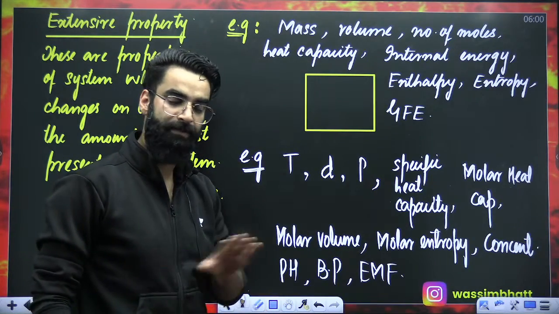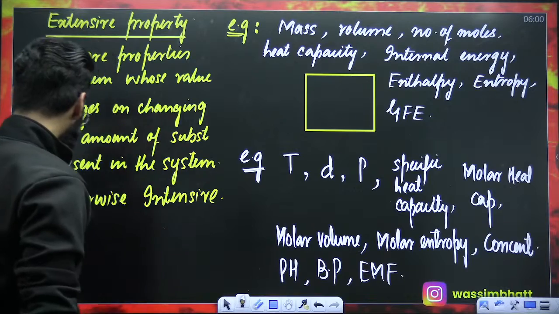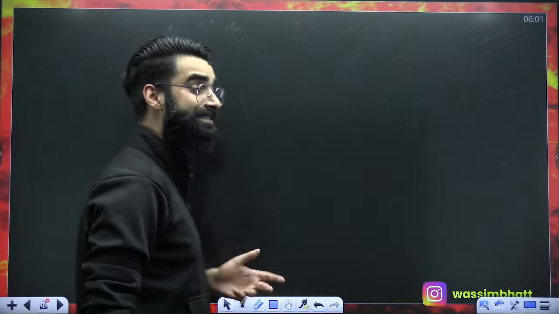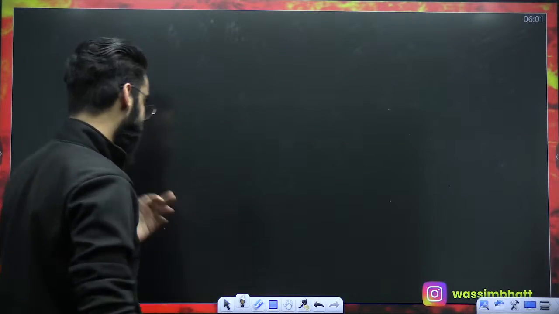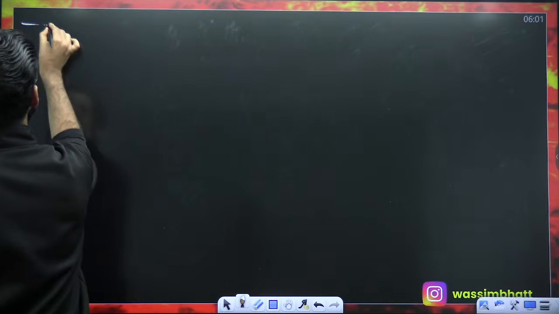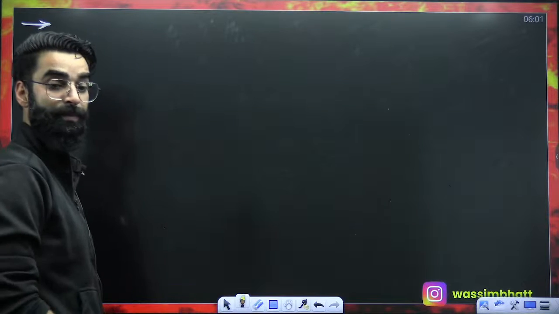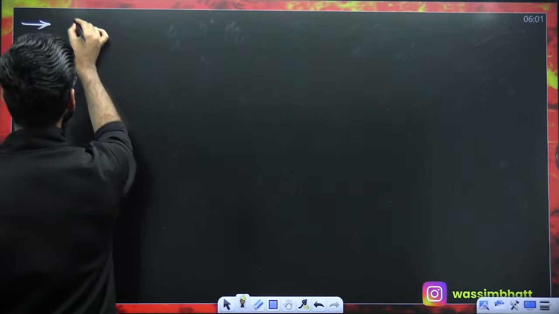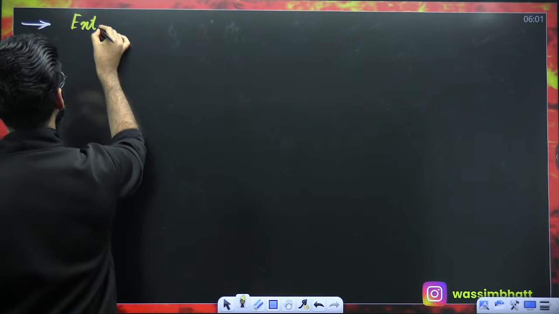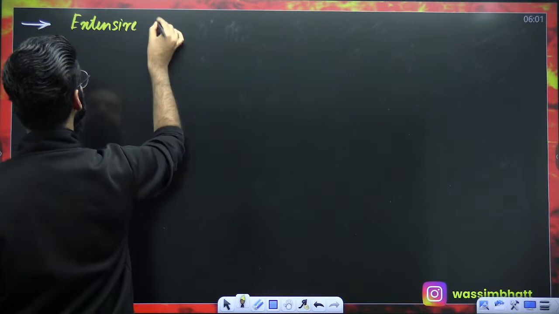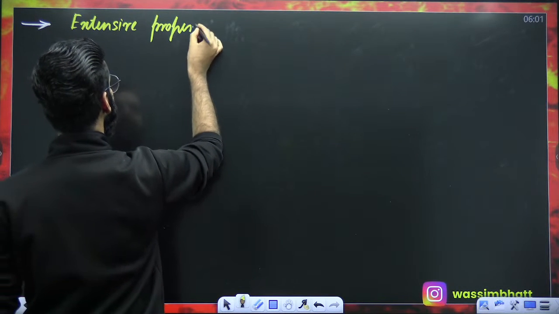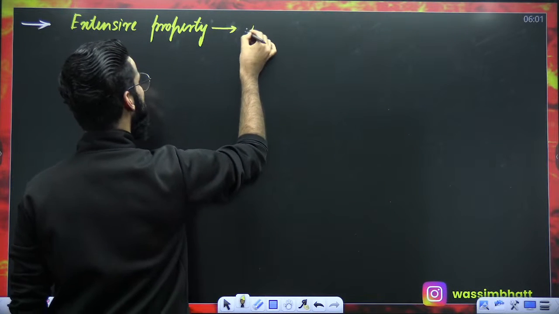Perfectly done. Now, there are some important features of these extensive and intensive properties. Some very, very important features. Number one. The first important feature of extensive property. My dear students, when we talk about the extensive properties, let me tell you, extensive properties are additive in nature.